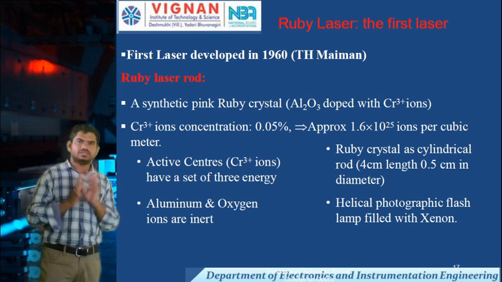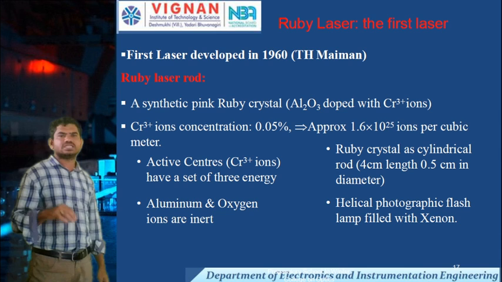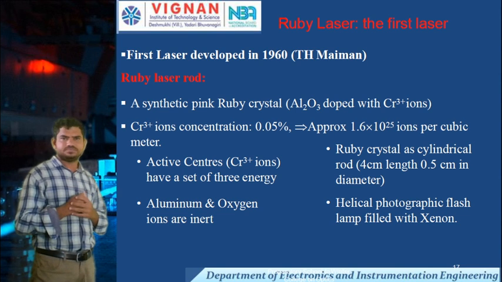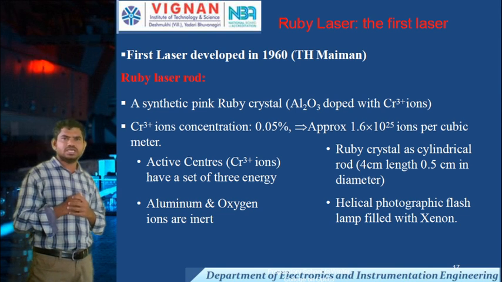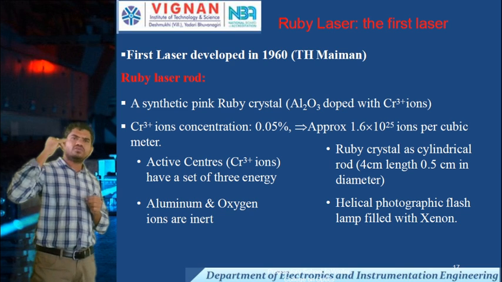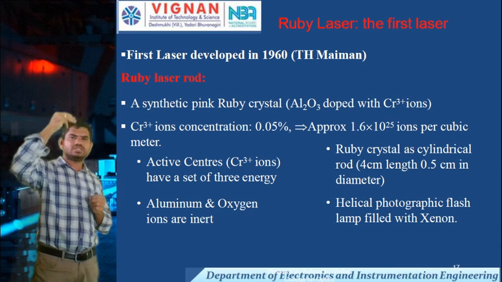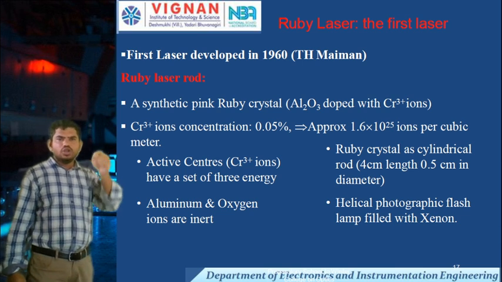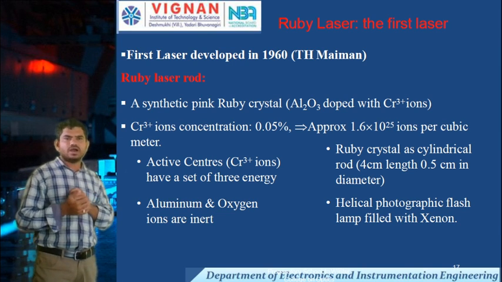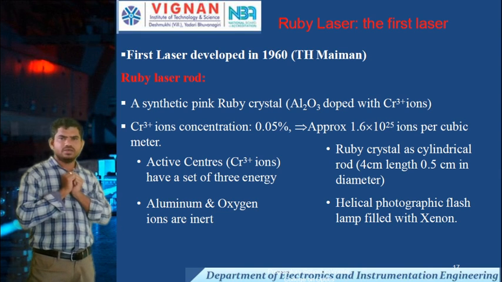Is it clear? Next, in these active centers, chromium ions have a set of three energy levels. This ruby laser is a three-level laser: level 1 is E1, level 2 is E2, and level 3 is E3. Aluminum and oxygen ions are present in the ruby rod.